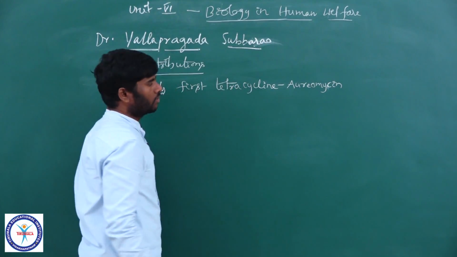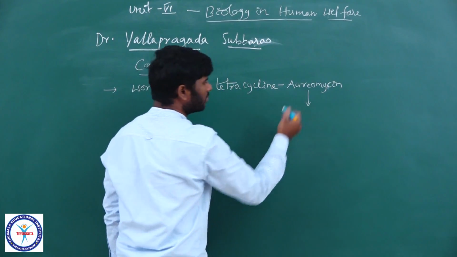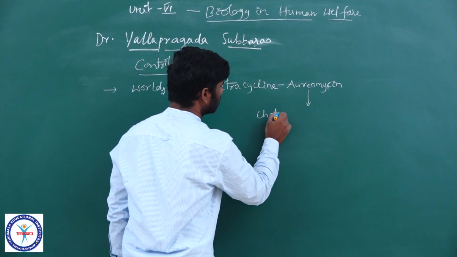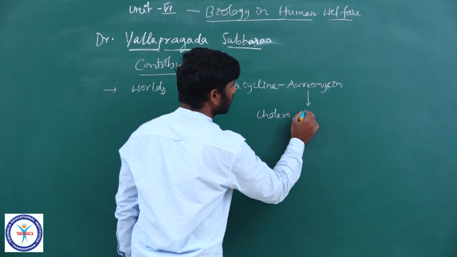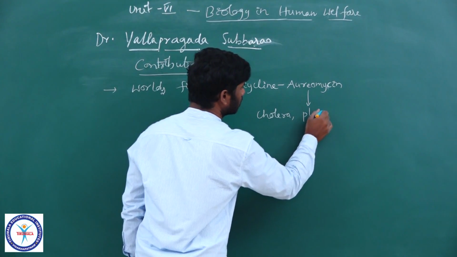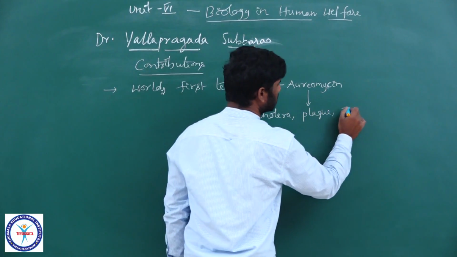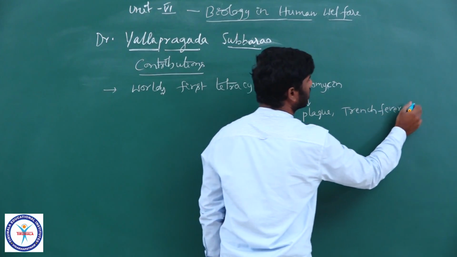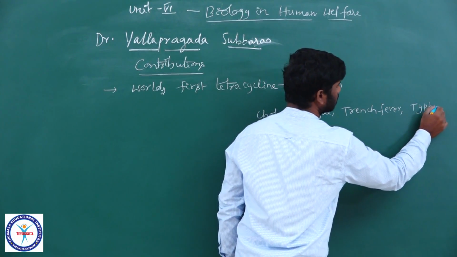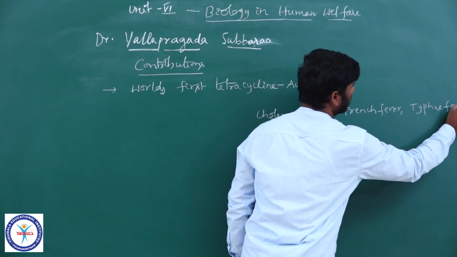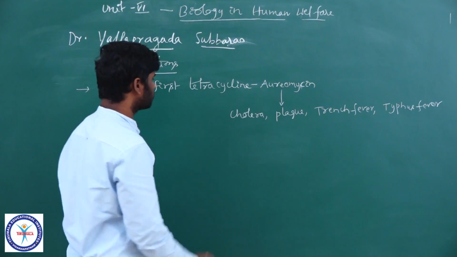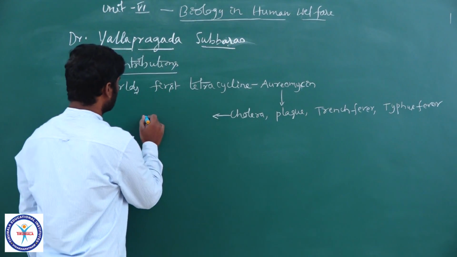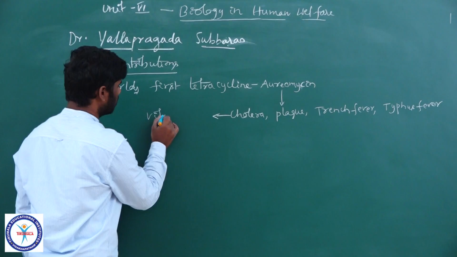This aureomycin is an antibiotic which is used to cure cholera, plague, trench fever and typhus fever. Cholera is caused by Vibrio cholerae bacteria.